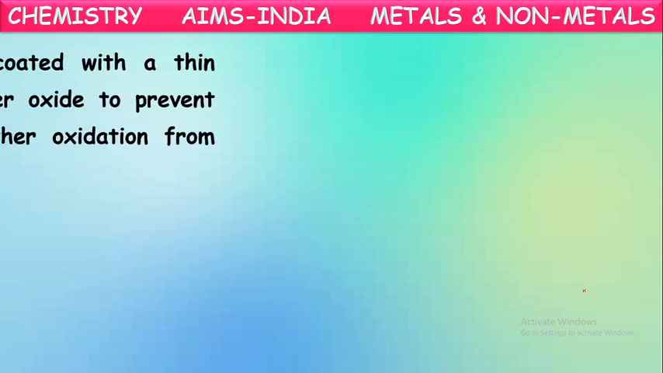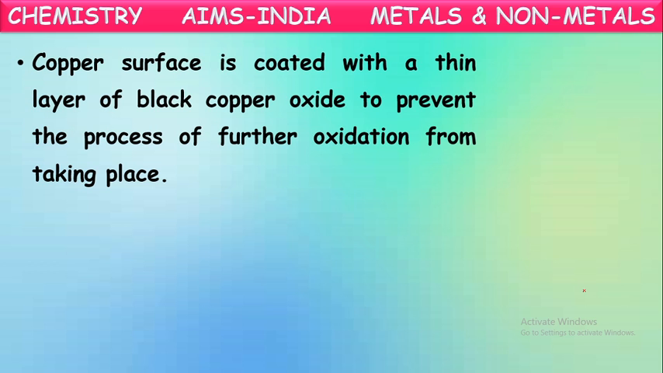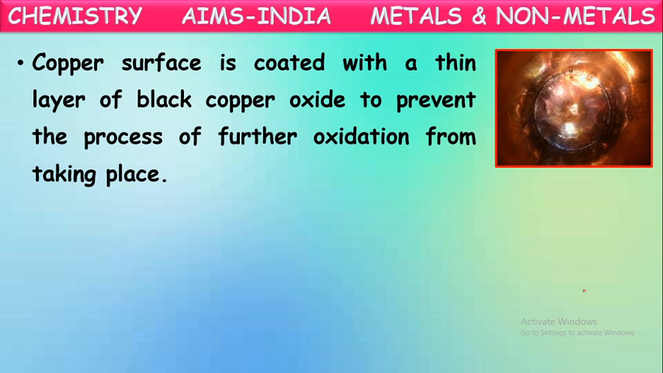Okay. Next, copper surface is coated with a thin layer of black copper oxide. Here, copper also in the same way, copper oxide is formed on the surface of copper metal. So, this copper oxide formed will protect the copper from oxidation. It won't allow the remaining copper to react with oxygen. In that way, rusting will be stopped by the formation of this copper oxide.